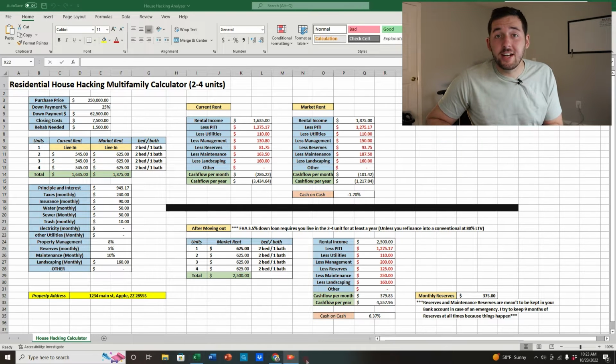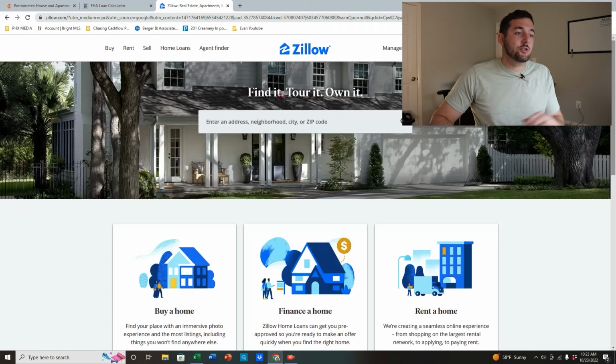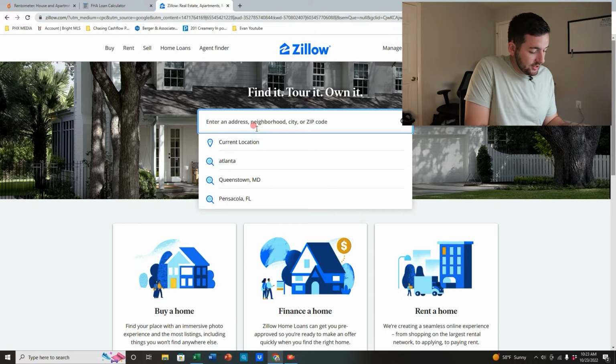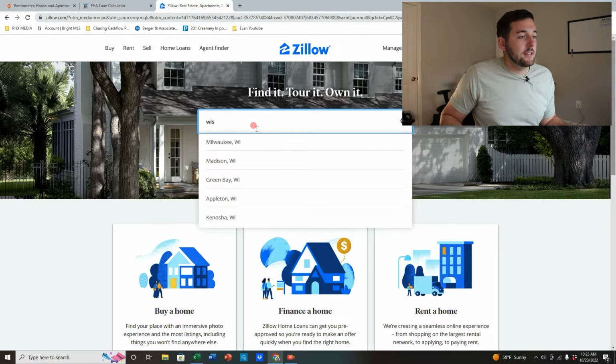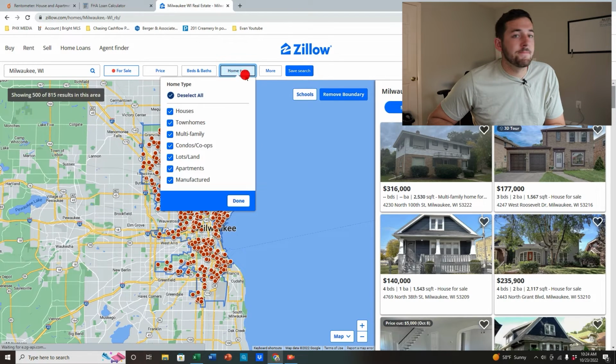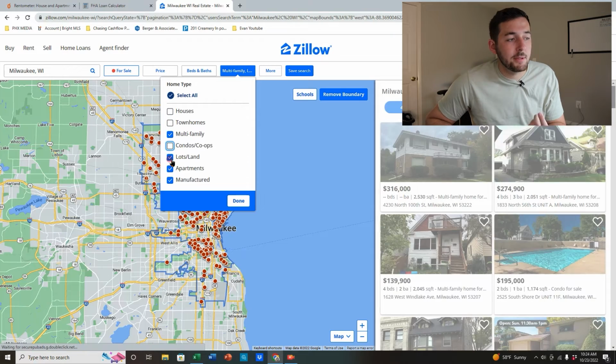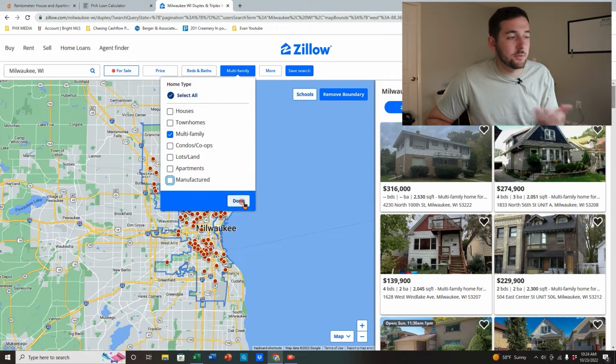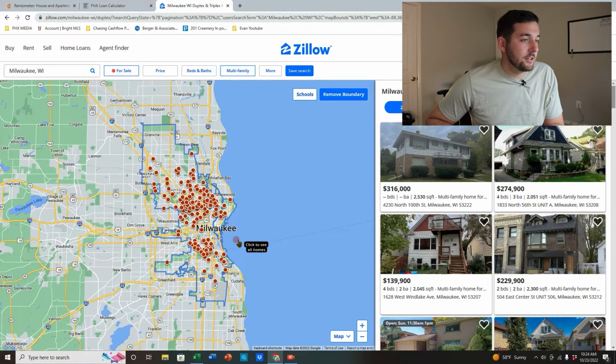All right, so let's go ahead and start analyzing a property. Let's go to trusty Zillow, and let's do Milwaukee. Let's just find something in Milwaukee, something easy. Go over here to home type. We'll cross everything out. I'm going to do a multifamily property. Like I said, it works the same way if you're going to do a single family house.